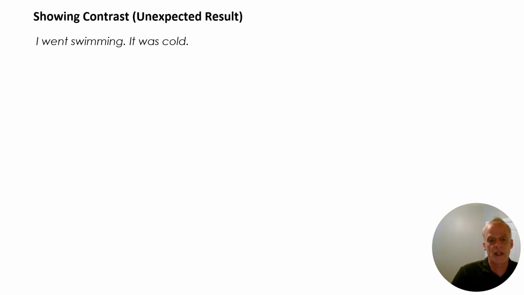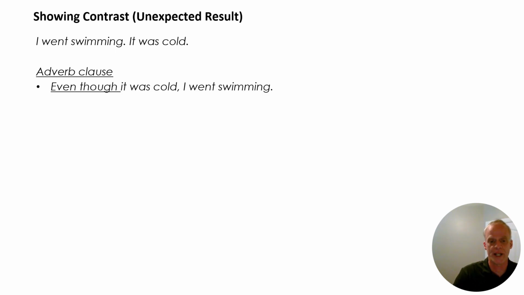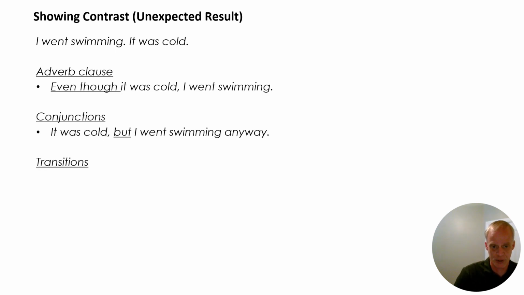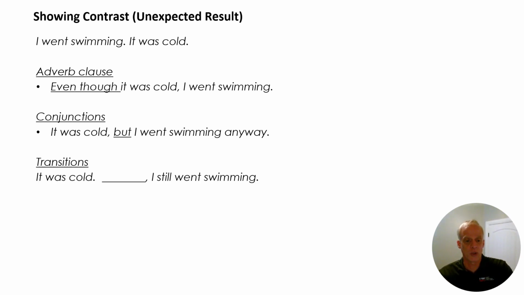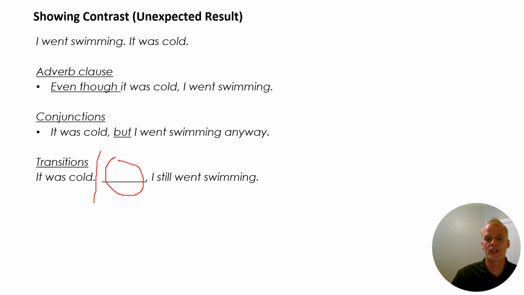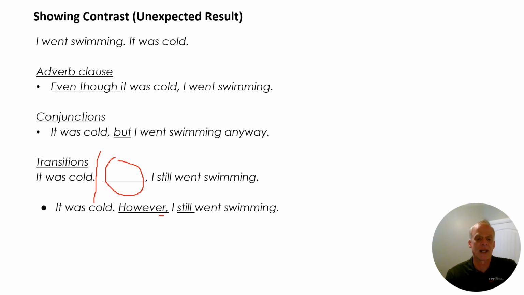Now for this one, here I'm just kind of repeating what I showed before for the options. Now we have the transition. Remember, with the transition, you will stop the first sentence, usually. It was cold, stop. And then we have that formal transition word or phrase that we'll put, usually at the beginning. It was cold, stop. I still went swimming. And I hope that's coming to your mind, but here is the answer. It was cold, stop. However, comma, I still went swimming.